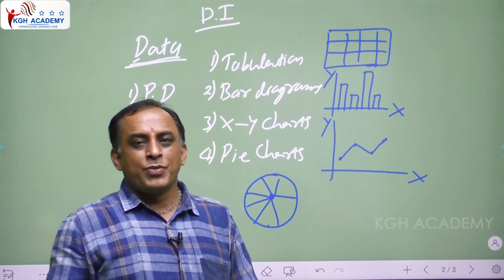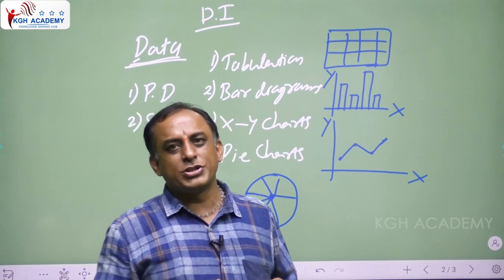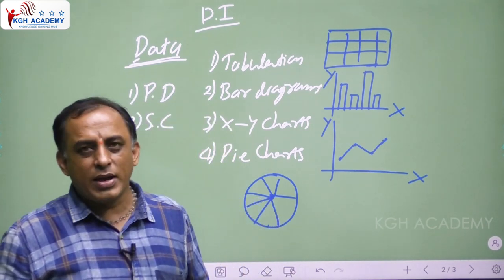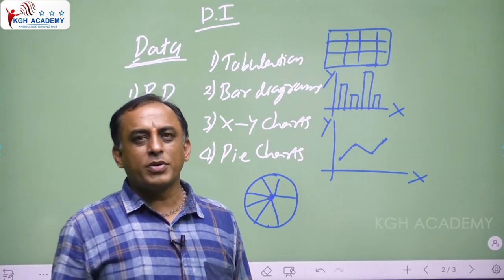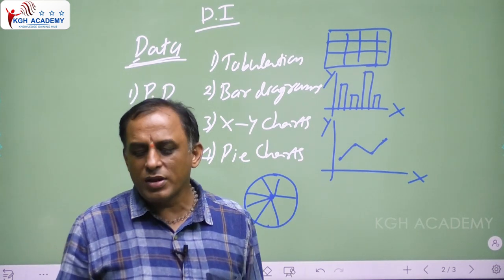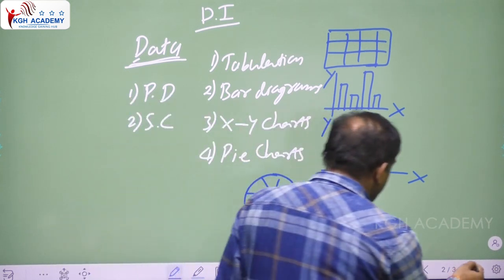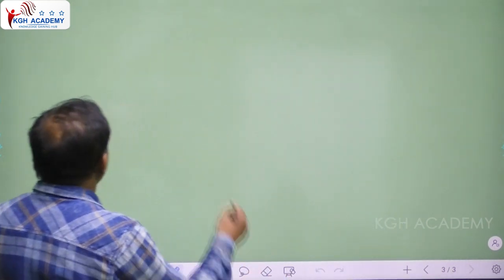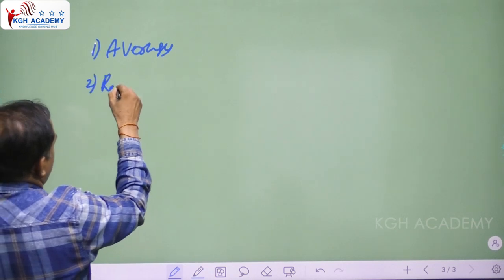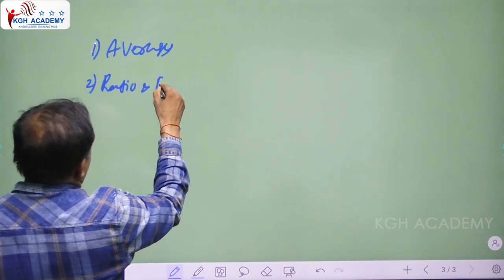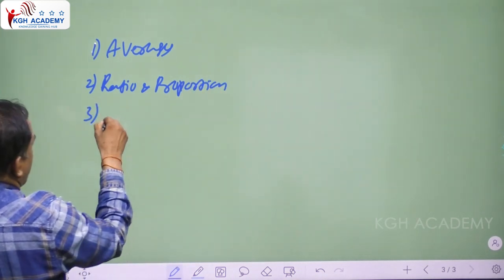Okay, and these four are important parts in data interpretation: tabulation, bar diagram, XY chart, and also pie chart. These topics are very easy if you know some topics in aptitude. That is averages, ratio and proportion, percentages.